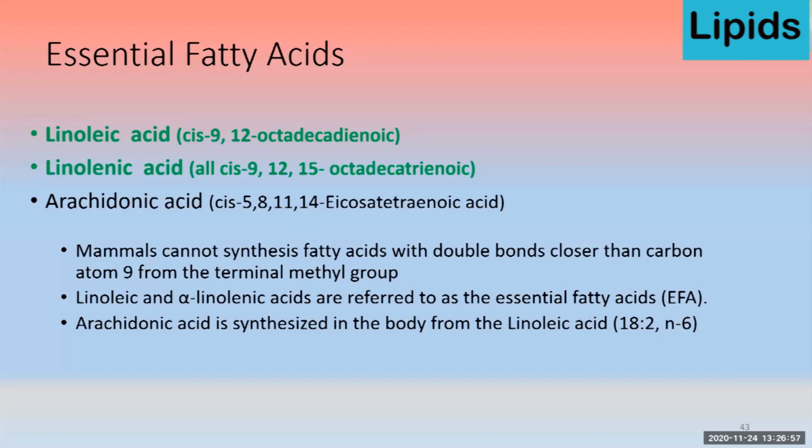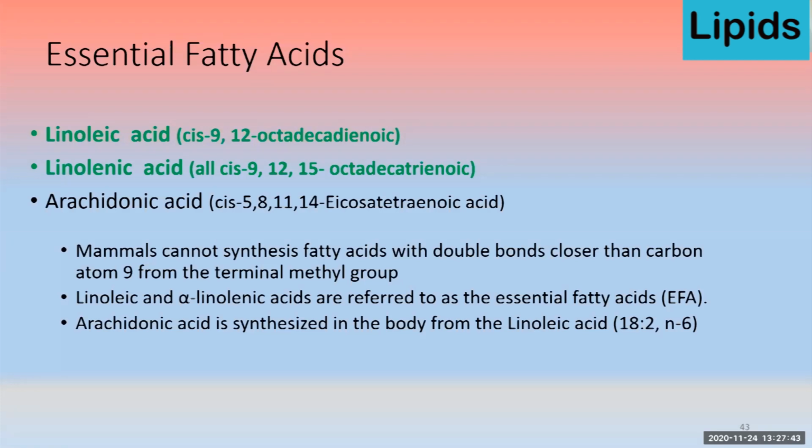So if the diet does not have a sufficient amount of arachidonic acid, we should not worry because it can be synthesized. Essential fatty acids form part of various membranes and play an important role in lipid transport and synthesis of different lipoprotein enzymes. They are the source material for the synthesis of eicosanoids. Arachidonic acid is an eicosanoid, a 20 carbon fatty acid, so it can be synthesized from these linoleic and linolenic acids.